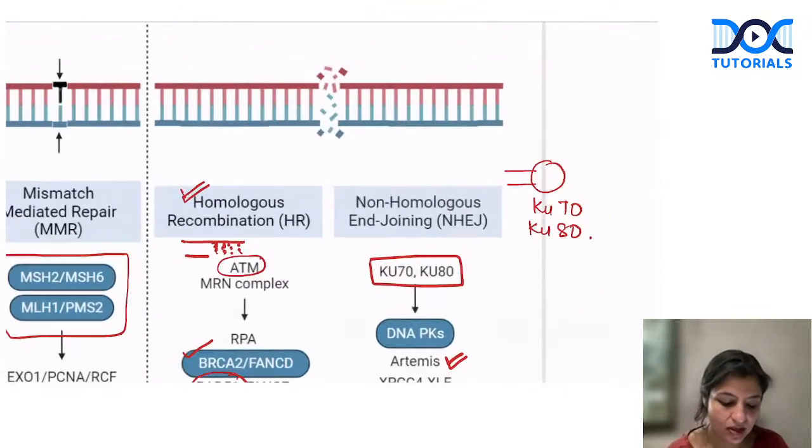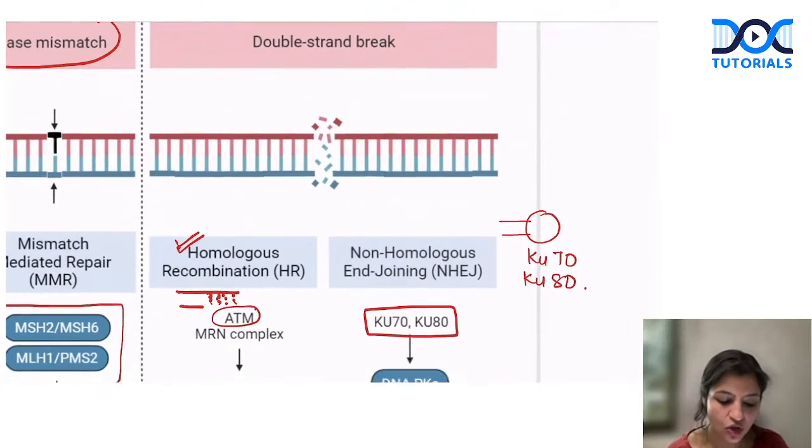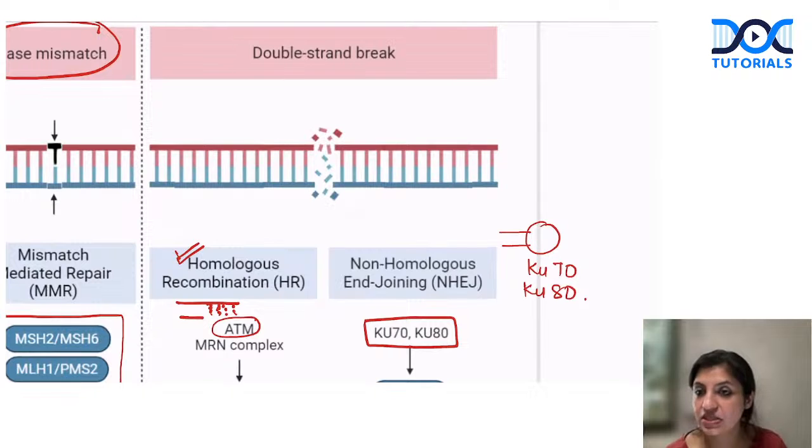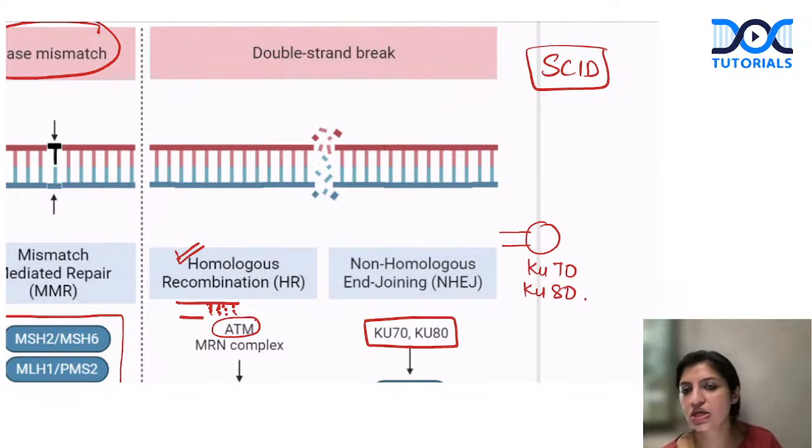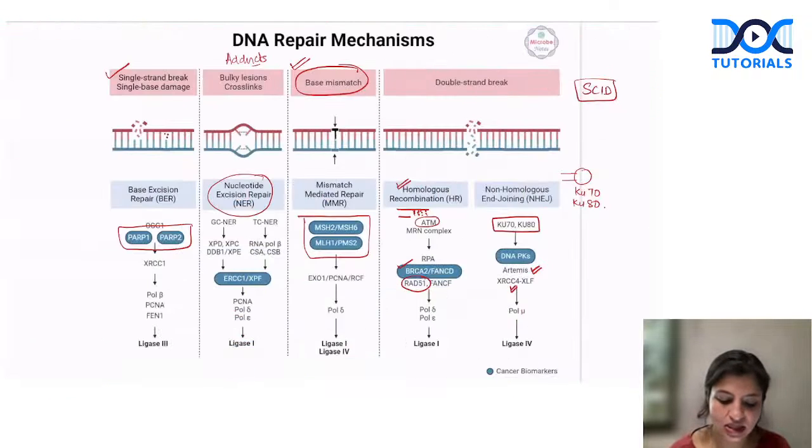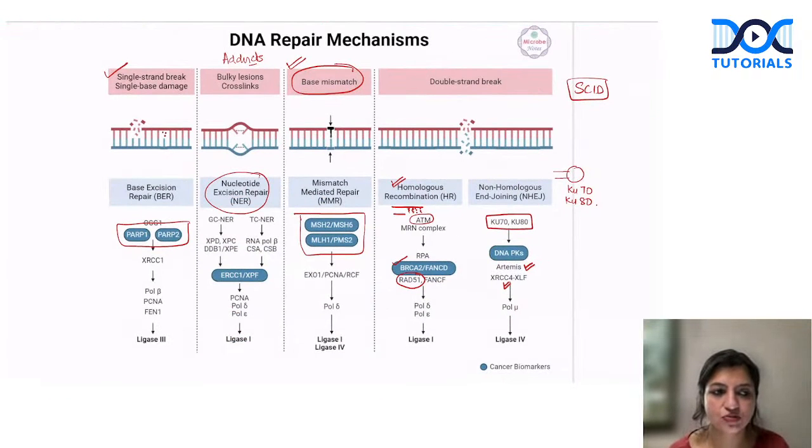Please remember, if somebody asks you about the non-homologous end joining pathway being defective in SCID, severe combined immunodeficiency, it cannot heal by the non-homologous end joining pathway. That's defective in SCID. That's another question that is asked in exams. Is everybody clear with this? These are the kinds of DNA repair which everybody should be very clear about.